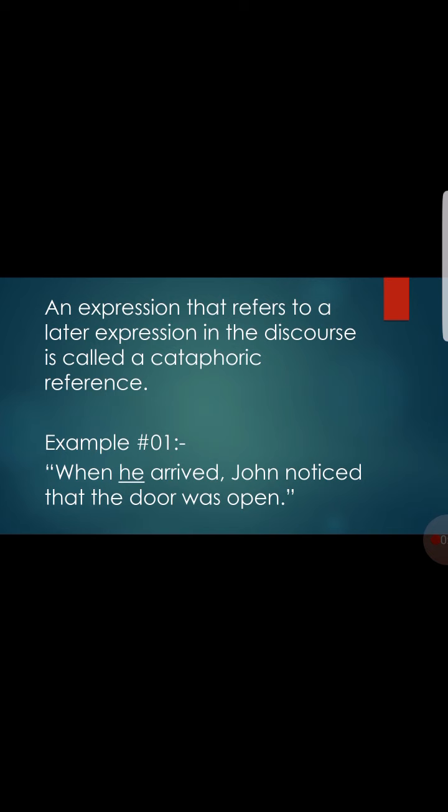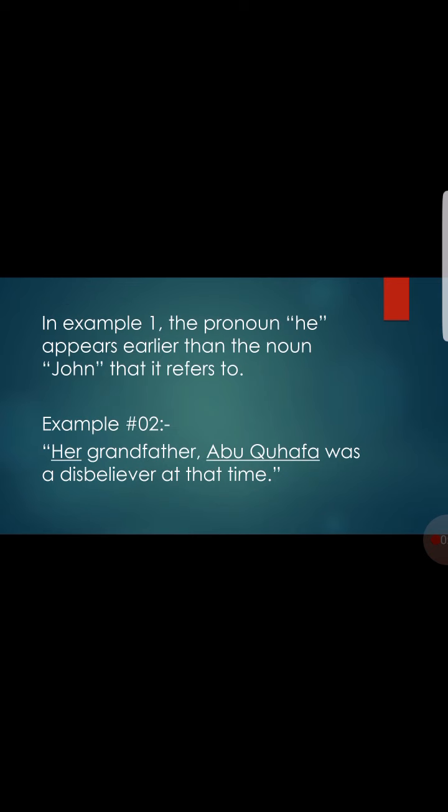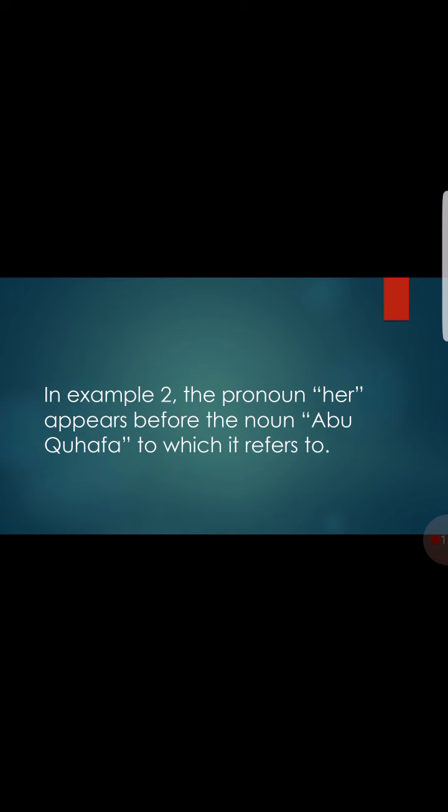Number 1. When he arrived, John noticed that the door was open. Here in this example, the pronoun he appears earlier than the noun John to which it refers. Example number 2. Her grandfather Abu Quhafa was a disbeliever at that time. In this example, the pronoun her appears before the noun Abu Quhafa to which it refers. So that was cataphoric reference.